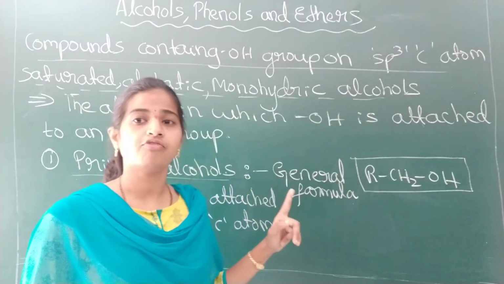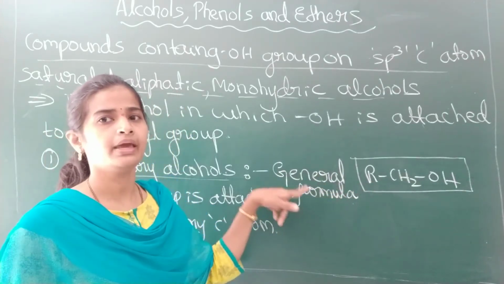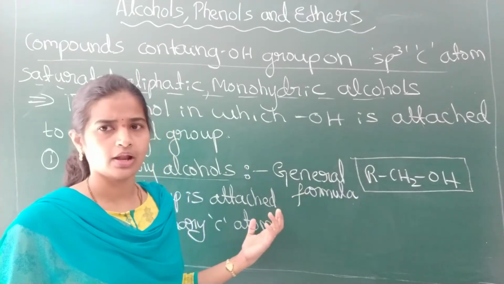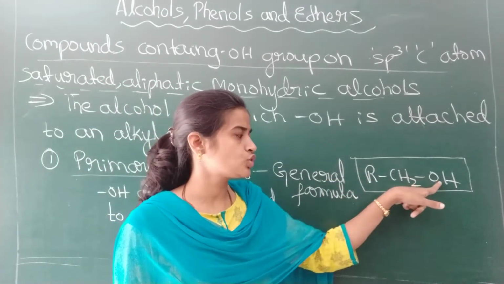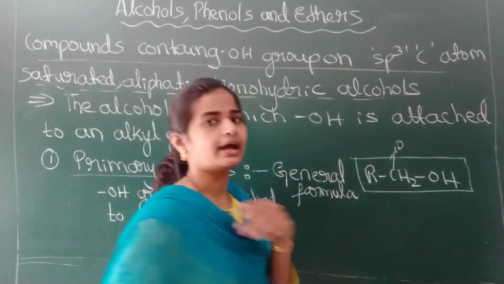What is the general formula of the primary alcohol? R means this alkyl group may be extended; it may be bigger or smaller, but the OH group is attached to the primary carbon atom.